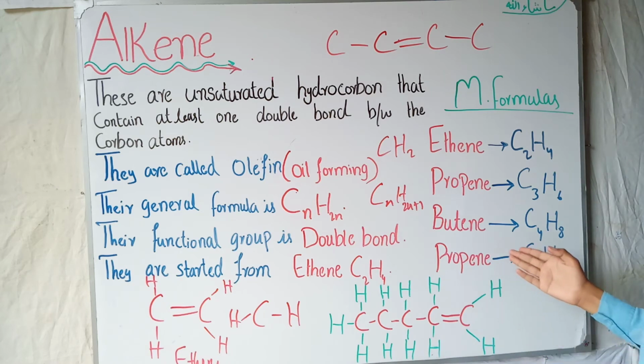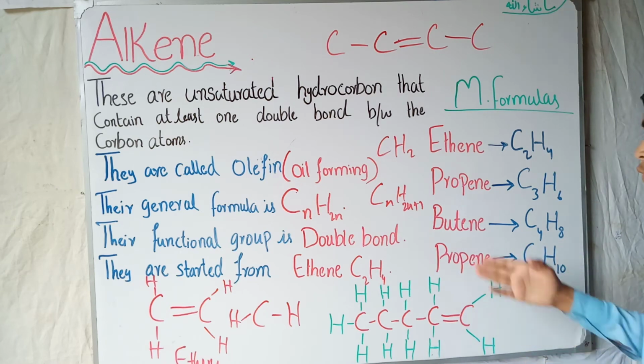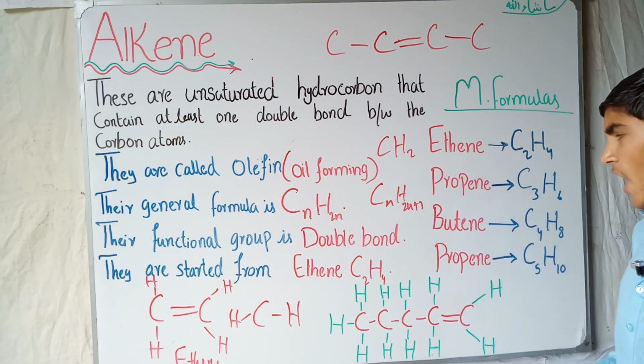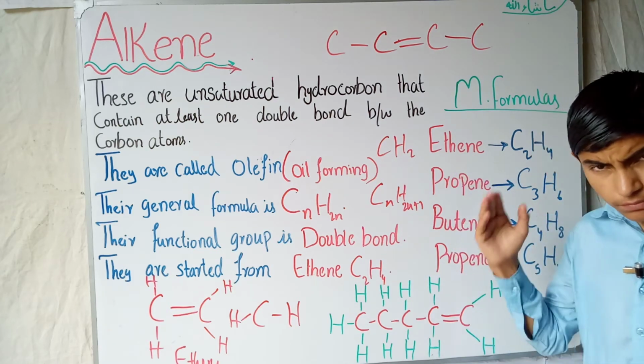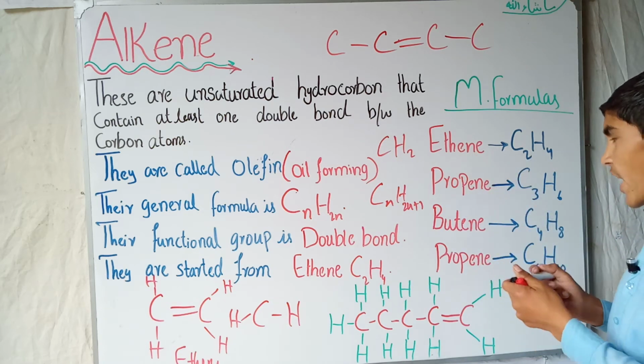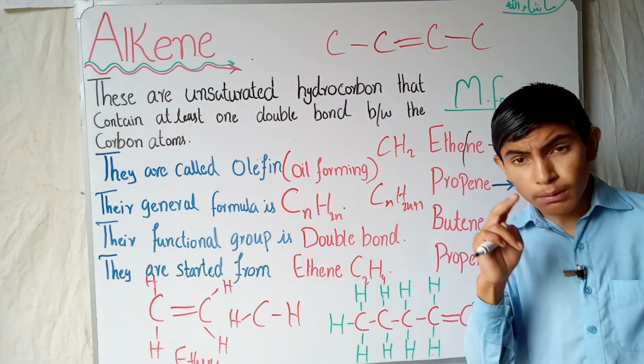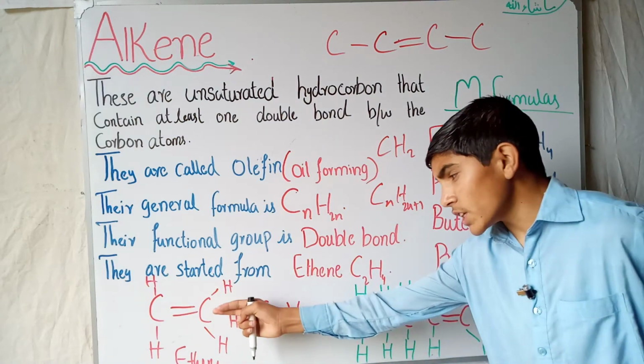The fourth is butene, C4H8, and then pentene, C5H10. In all of them there is at least one double bond between the carbon atoms.